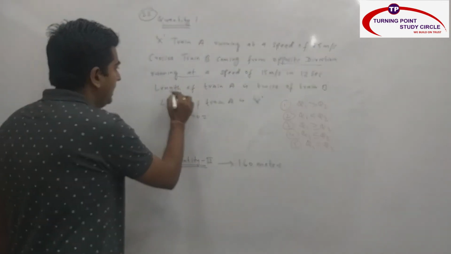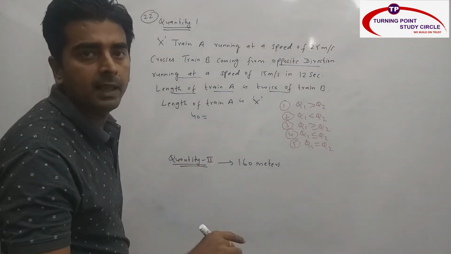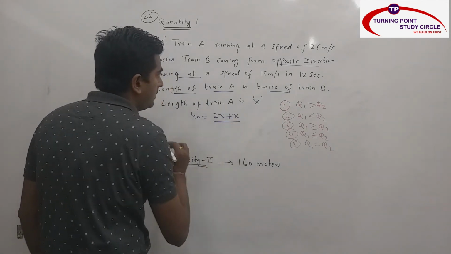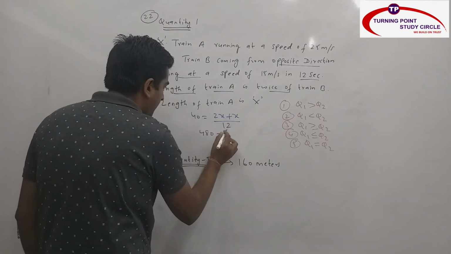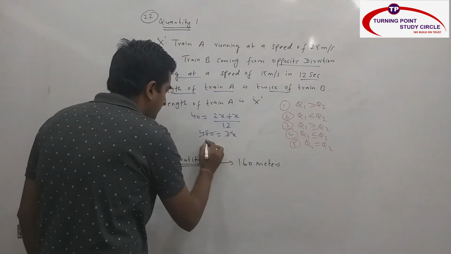Then they are saying that the length of train A is twice that of train B. If train B's length is X, train A will be 2X. So 2X plus X. And what about time? Time is nothing but 12 seconds. So 480, I am just transposing this value here, is nothing but 3X. So X is nothing but how much?